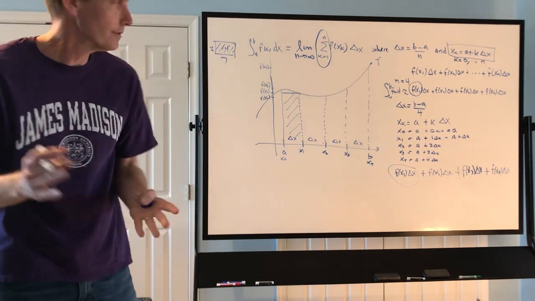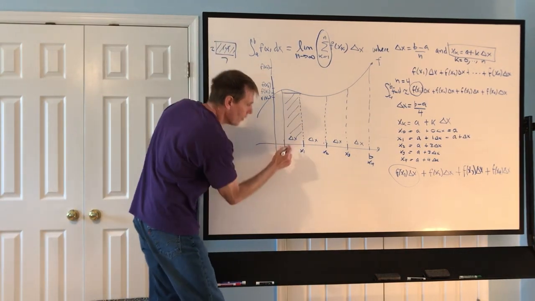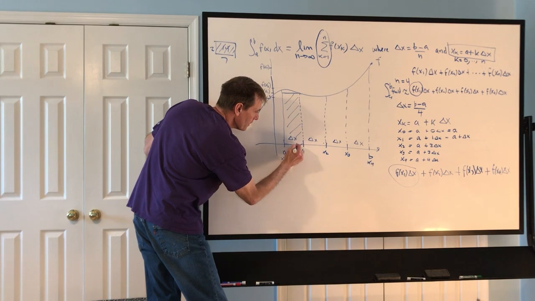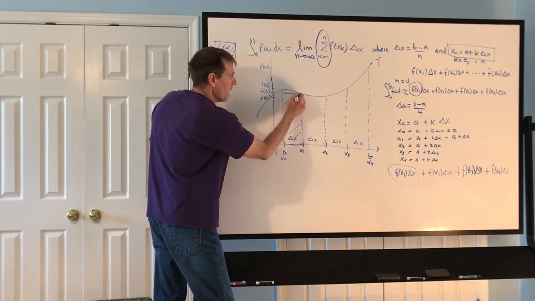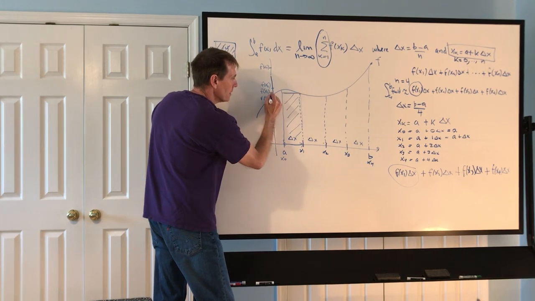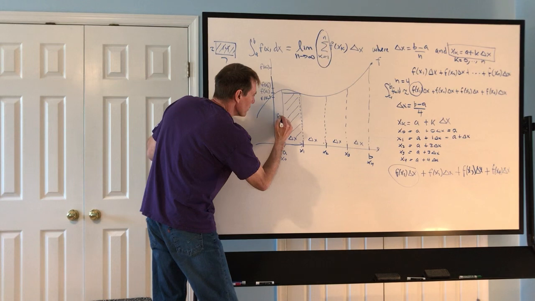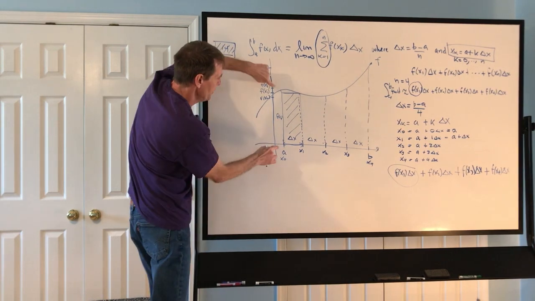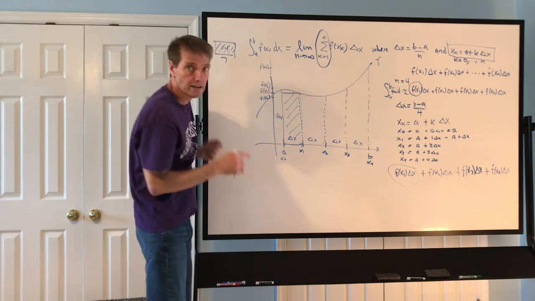How do you find the area of a rectangle? Well, if you look at this, this is a rectangle. Its width is delta x. Its height or length is f of x1. So this side distance of this rectangle is the same thing as f of x1.